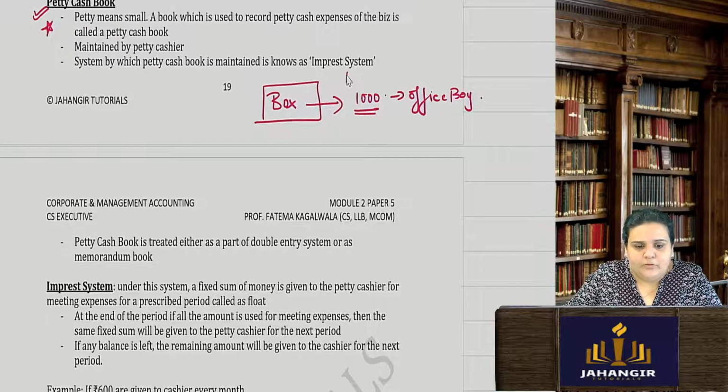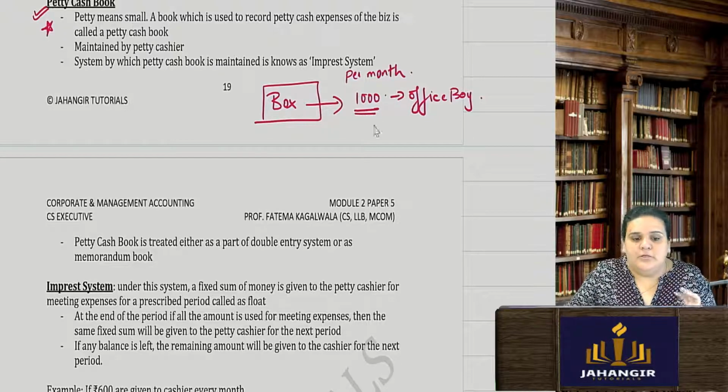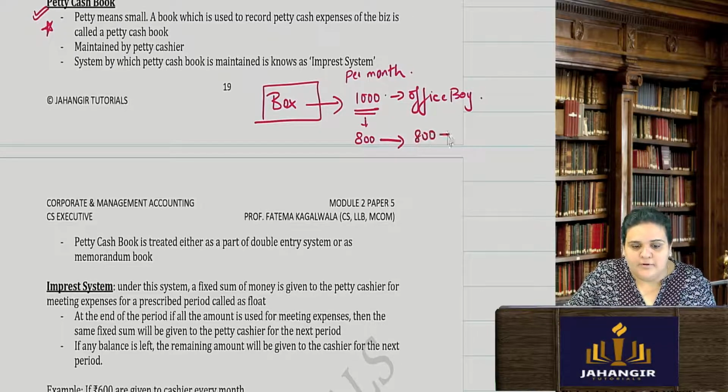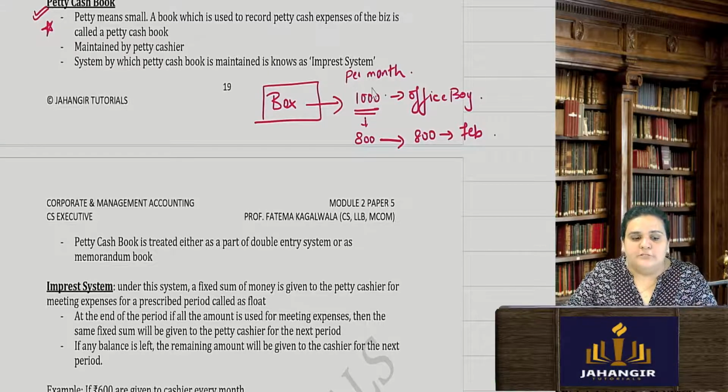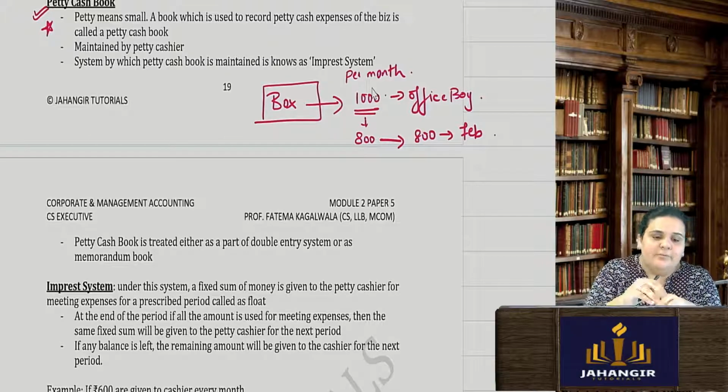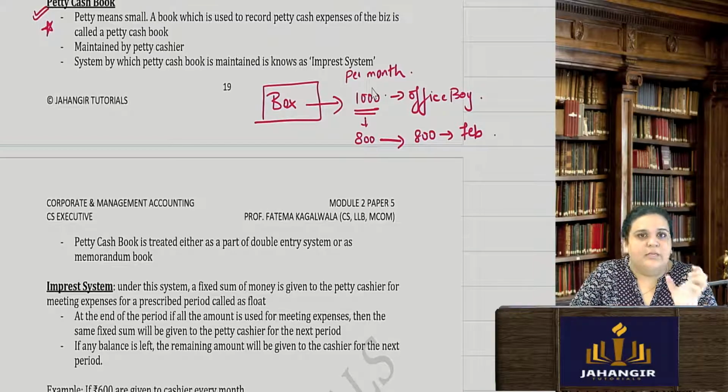Per month we will try to see that the amount is always 1000. So say in that month you have used rupees 800, we will again refill it with rupees 800 for the month of February, so that the amount is again back to 1000. This is known as the imprest system of keeping the petty cash book. You decide an amount that every month in the petty cash box there should be this much. If that amount has been used, you refill it and bring it back to the original amount.